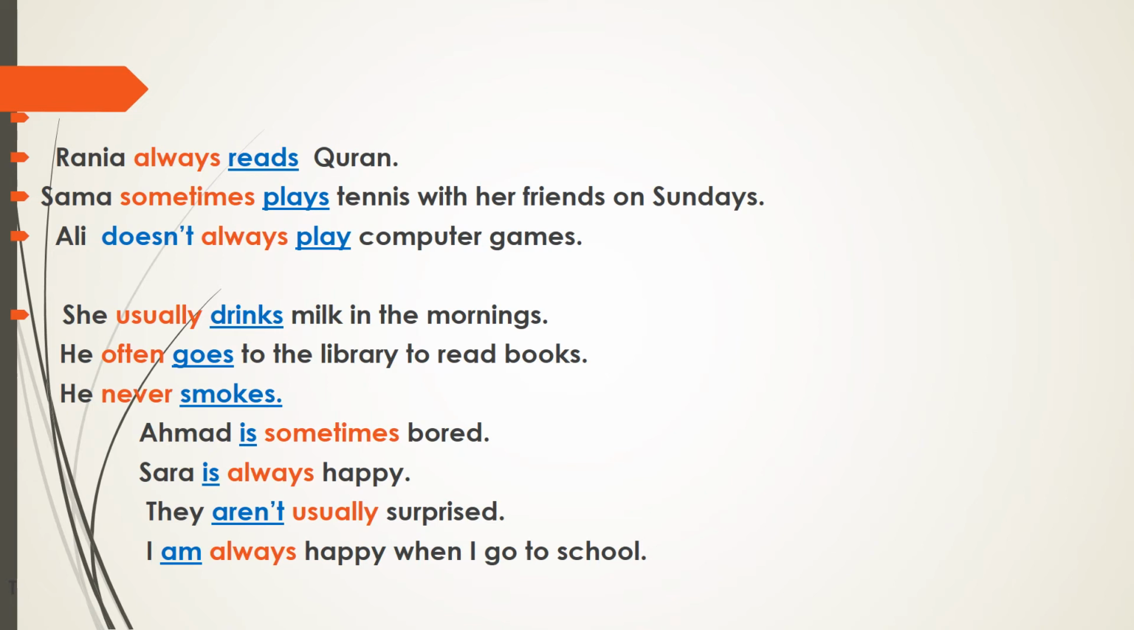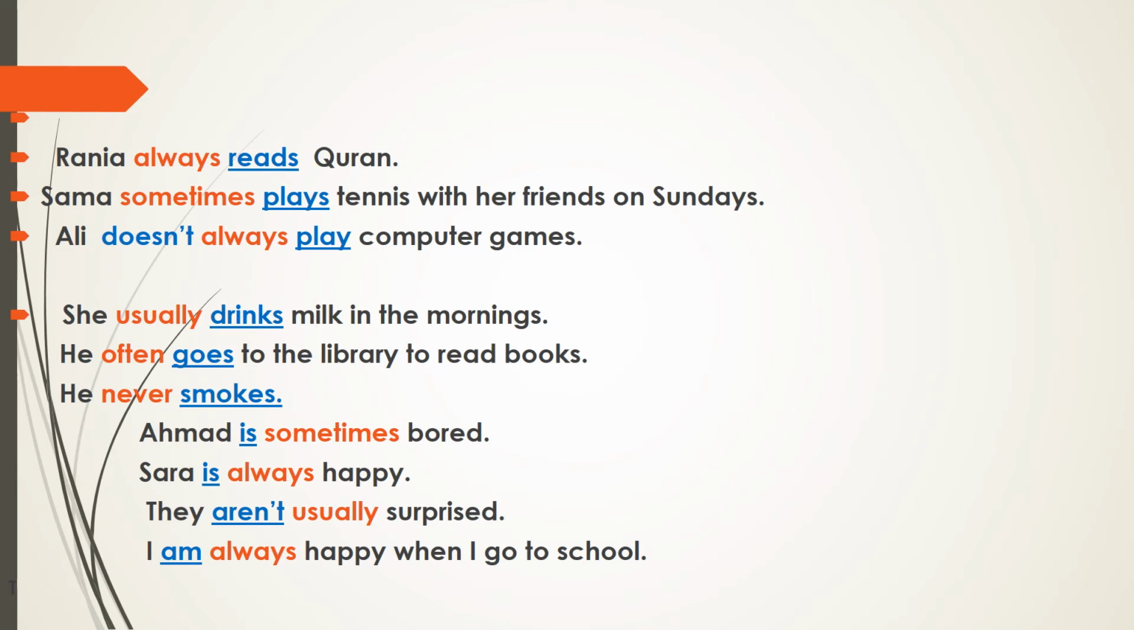Now notice here we don't have main verbs. We have verbs to be. In the first sentence we have is, from the verb to be. Okay? And also in the third sentence here we have they aren't usually. Aren't also is from the verb to be family. And also am is from the verb to be.